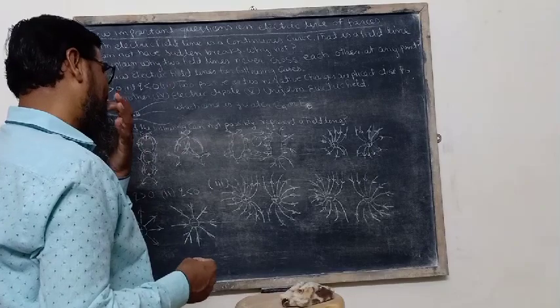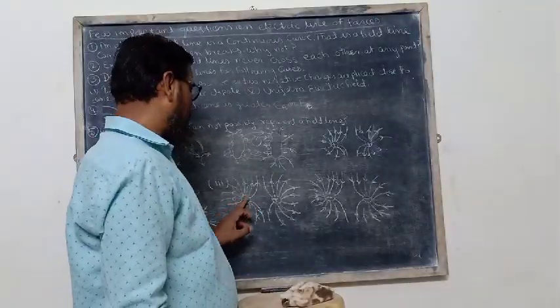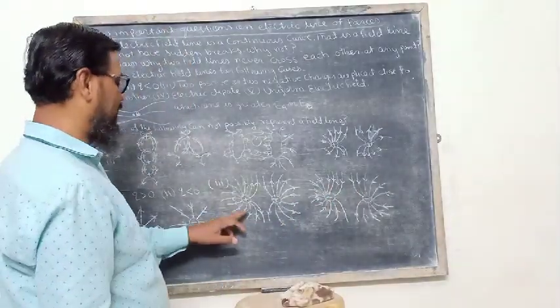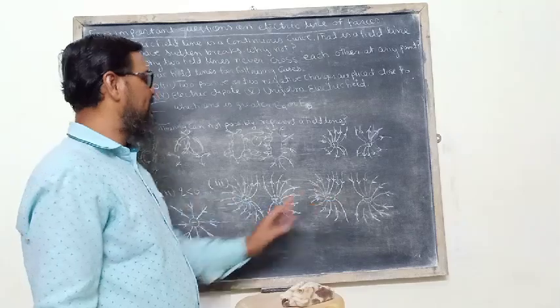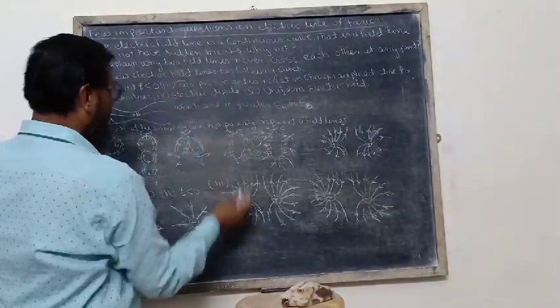So this is the answer of the fourth question. If two positive or negative charges are separated or placed very close to one another, then the shape of the field lines is this.